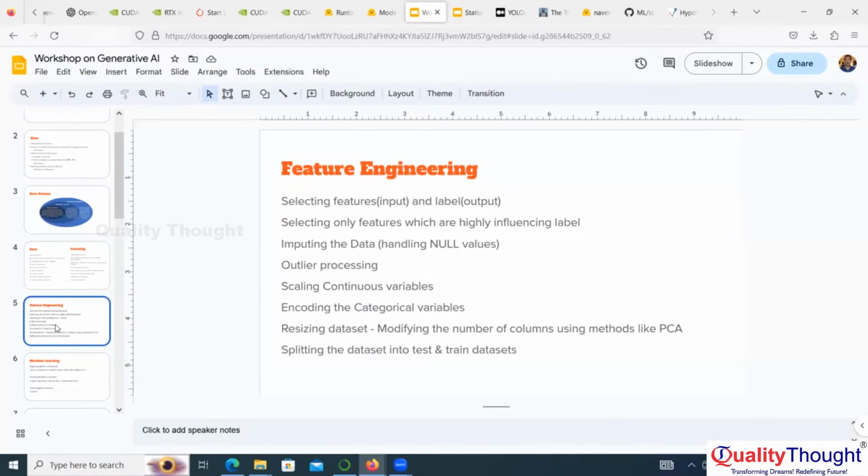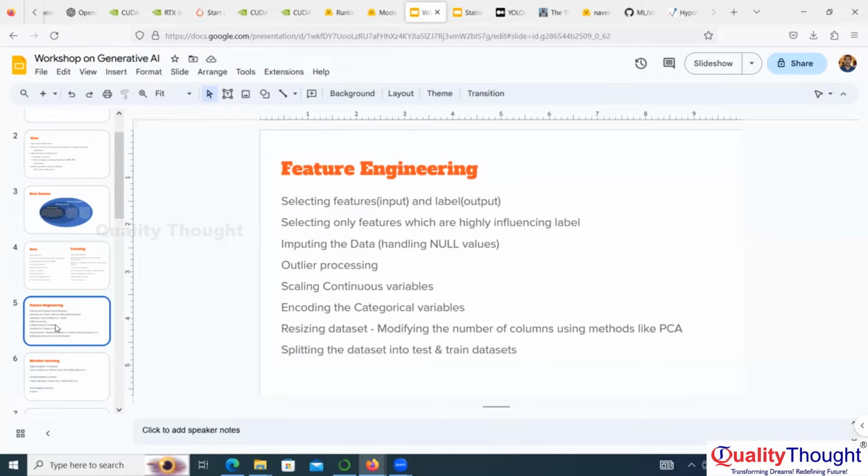Imputing data means, when we are collecting data from different sources, for any network reason or some other reason, we could not collect some part. Suppose we are collecting data of an employee, and we don't know his date of birth, but we know all the other details.